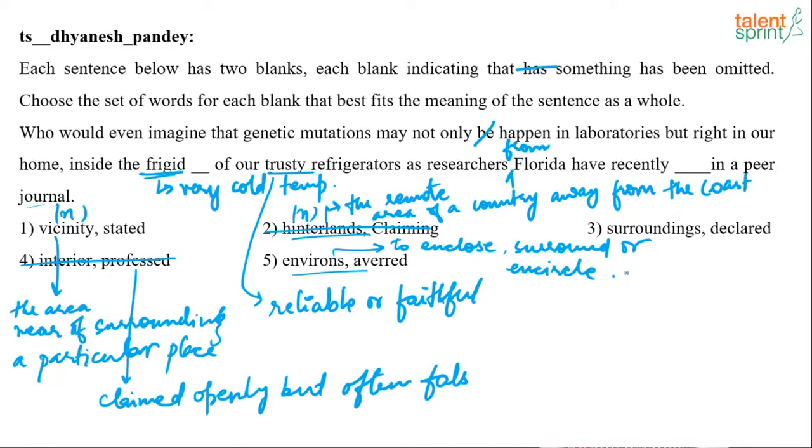So something that is enclosed, or something that surrounds or encircles something. It is a little bit different from environment. It is not the short form of environment. It means to enclose something, to surround something, or to encircle something.